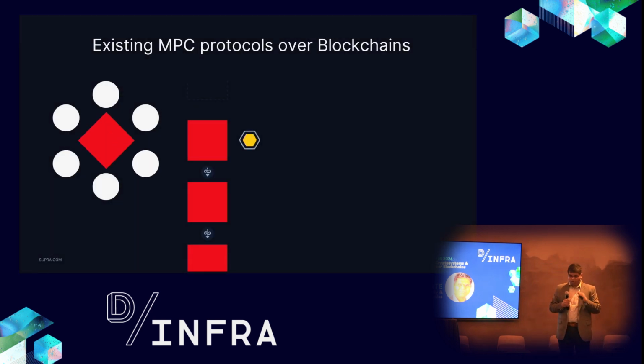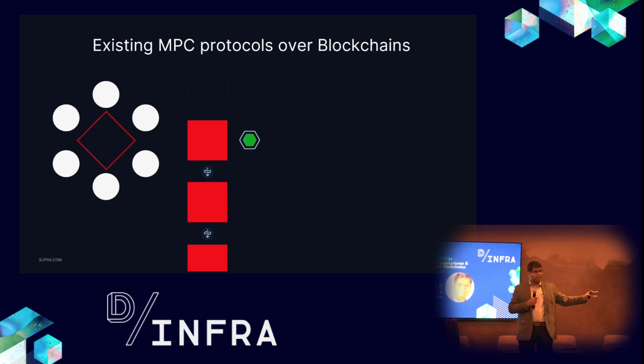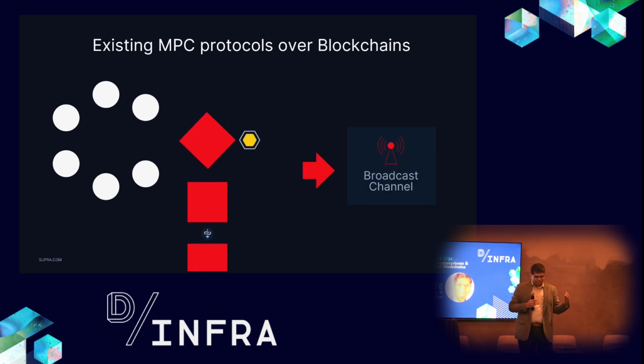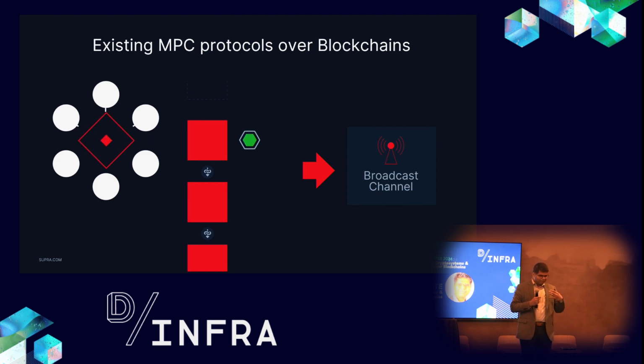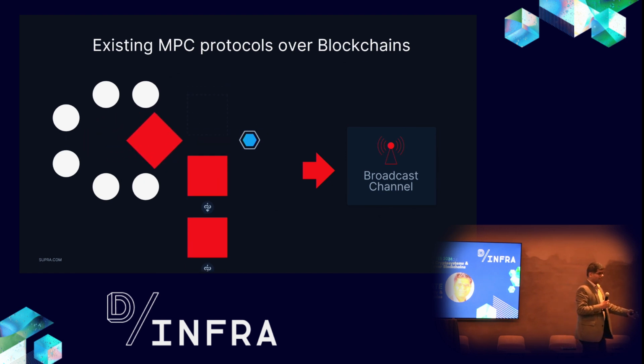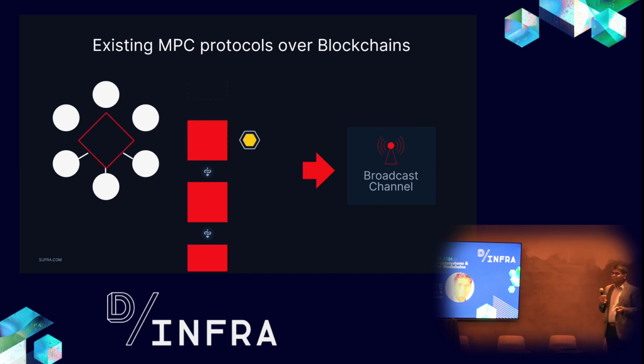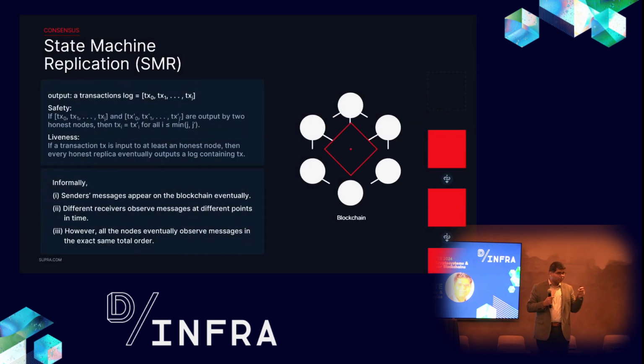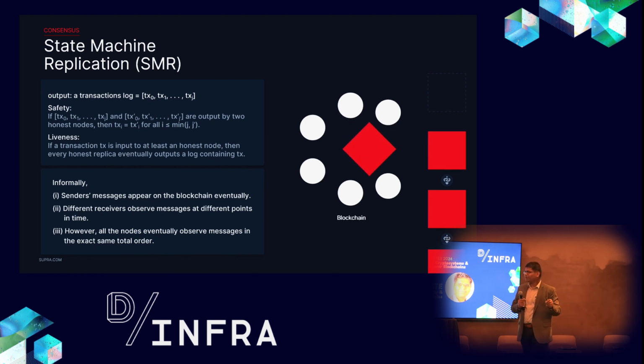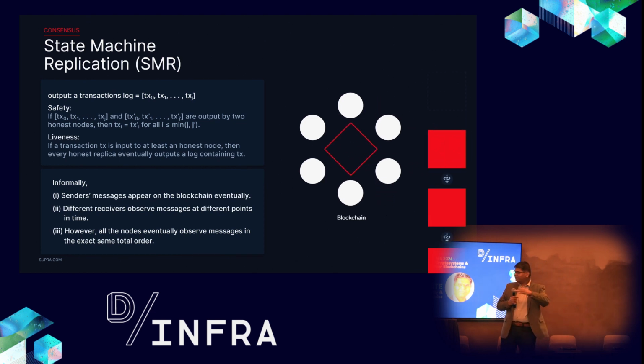There, obviously, enters the blockchain, and there is already some thought process in academic literature which looked at trying to build MPC protocols using blockchain. So can we use blockchain for MPC purposes? And the answer is yes, but as it turns out, many of these solutions treat that blockchain purely as a broadcast channel again. And no surprise, obviously, we build all these SMRs or blockchains assuming partial synchrony or asynchrony. So again, they do not satisfy these broadcast channel guarantees, right?